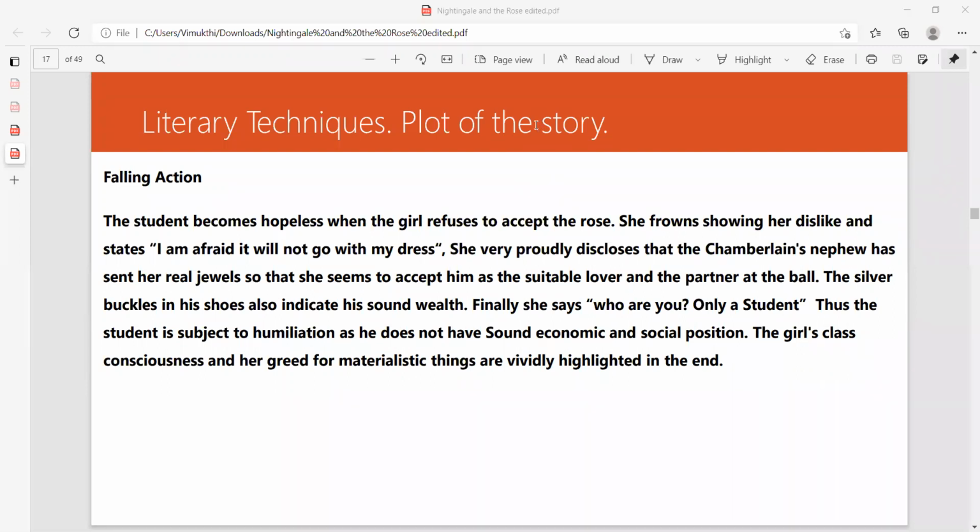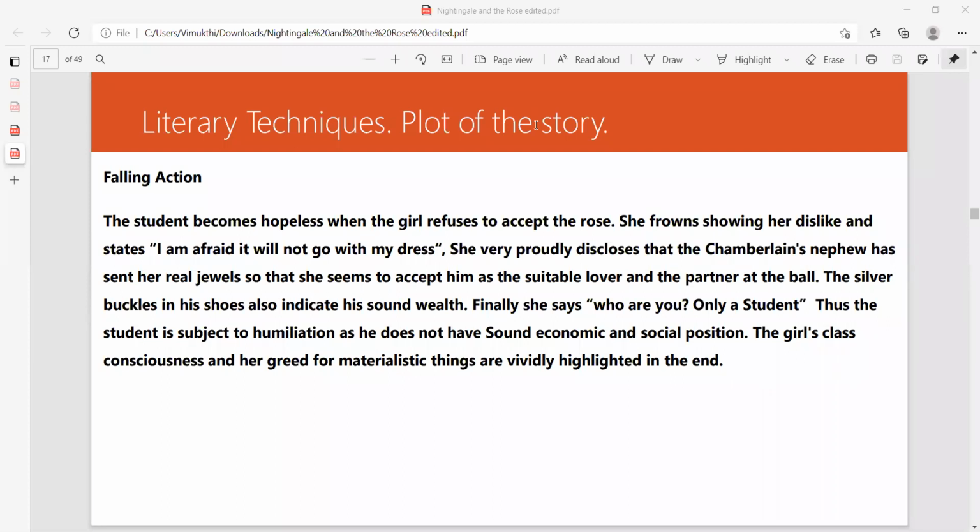The student becomes hopeless when the girl refuses to accept the rose. We all get so emotional when the girl we love suddenly says, I don't want your red rose, so I don't want your love. That is some kind of a different experience that a boy will get, even a girl will get. Normally in relationships, the girl does not take that first step, but the boy will take the first step. At the end of the day, the boy will suffocate. But nowadays, boys are really intelligent. I'm really happy about that. Even in my school also.